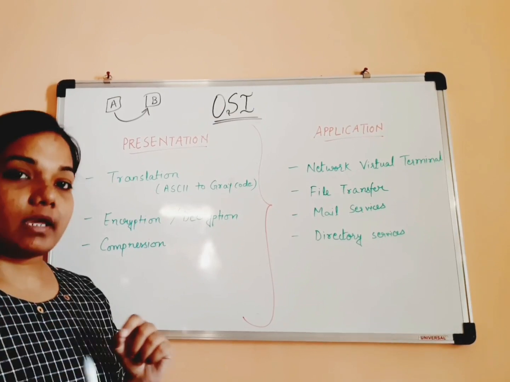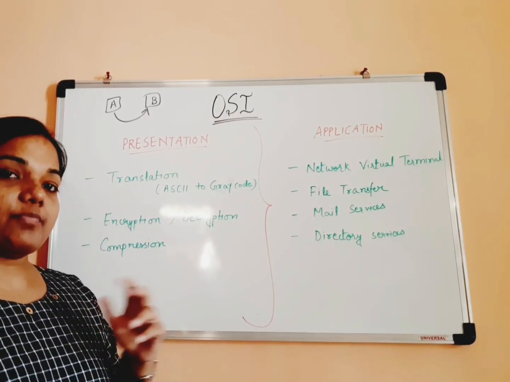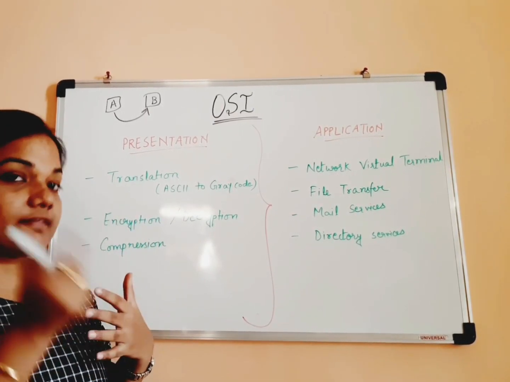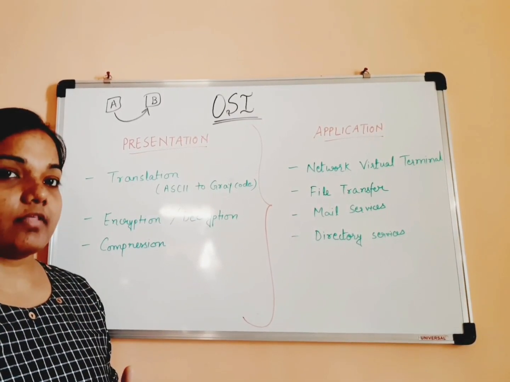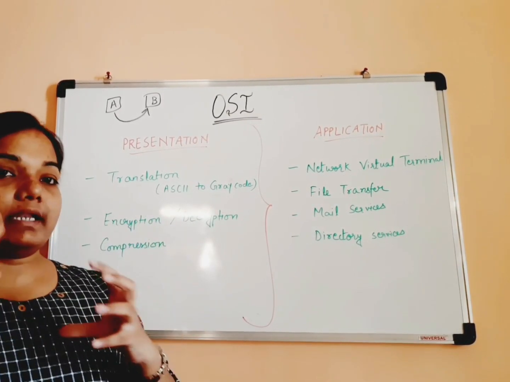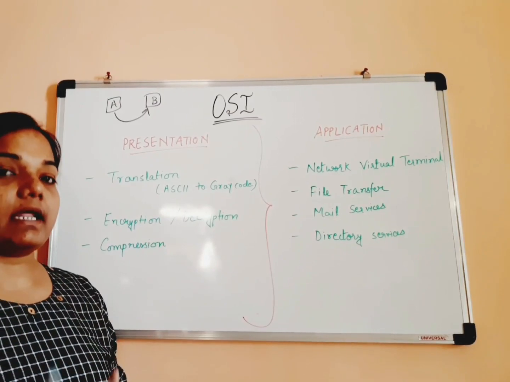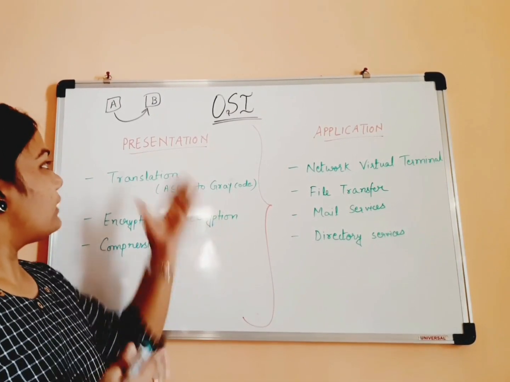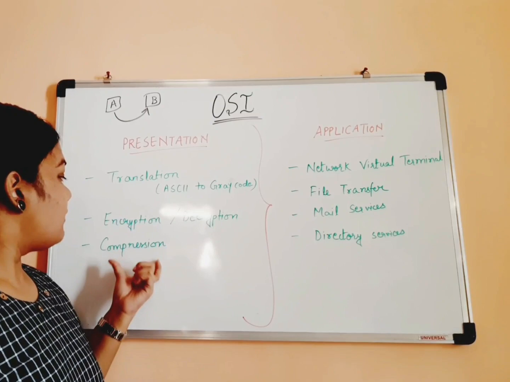So before checking, the encoded password is decoded into normal text and then matched with the database. Such encrypting and decrypting of data as per the requirement is also done with the help of the presentation layer. Then we have compression.